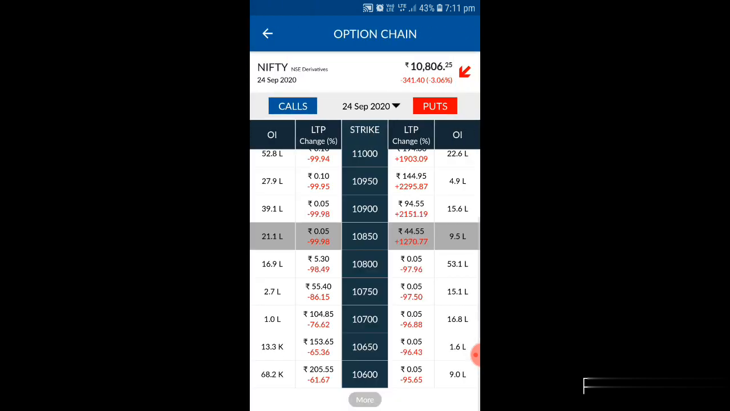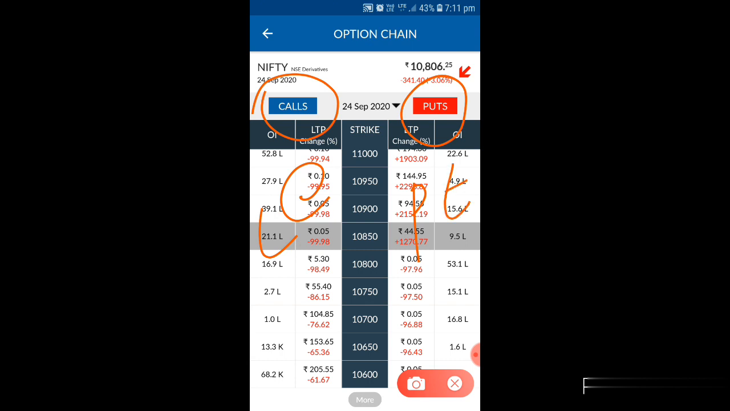Once you click on the option chain, you can see here there is a call option and here there is a put option. The call option is normally the C side, and here you can see the P side. This is how you have to identify the call option and put option. On the left side you can see the call option and on the right side the put option. You have to select whichever you are going to take.